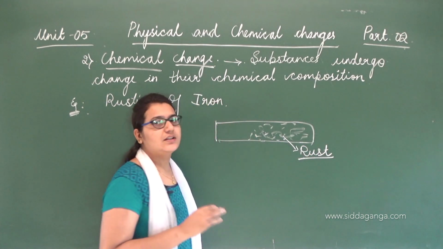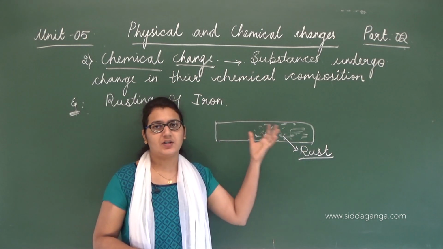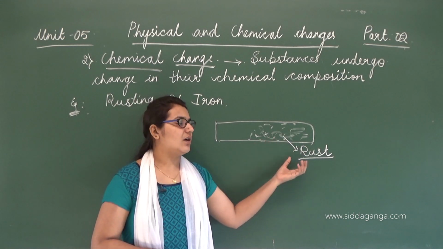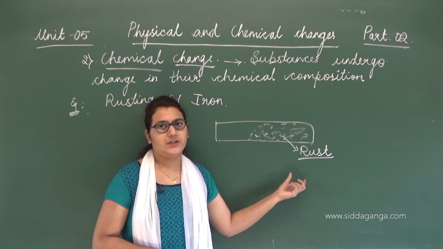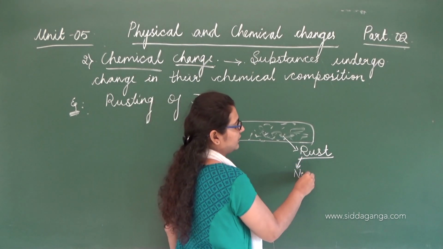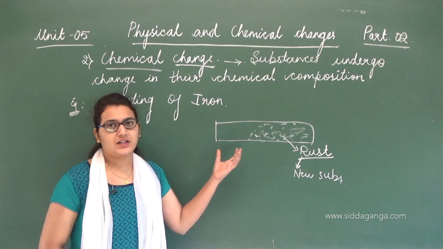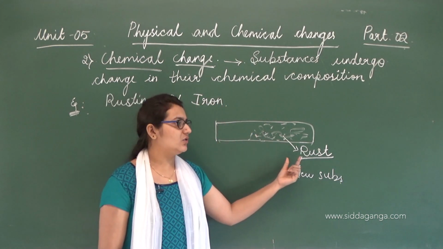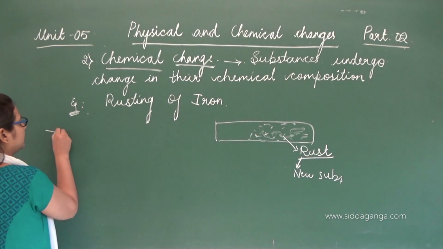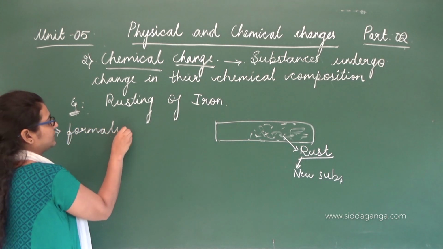This rust is not iron. When this iron reacts with the atmospheric air or water, that's when this rust is formed. So this is a new substance formed, right? Here, due to the chemical reaction, a new substance is formed. So in chemical changes, what happens? There is a formation of new substances, unlike in physical changes.